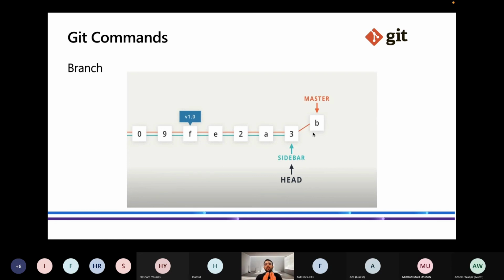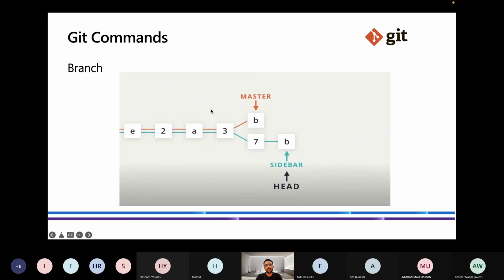Right now we are only working on the sidebar branch. In the next picture, you can see I have made 2 more commits, 2 more changes in the sidebar branch. So it will go a different way. It will not affect the master branch. It will not create any kind of change in the master branch, but it will do all the changes in its own particular branch, sidebar.